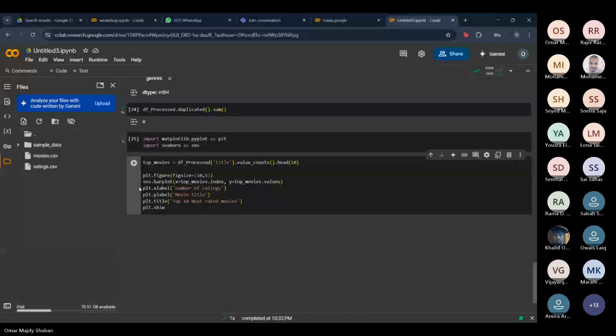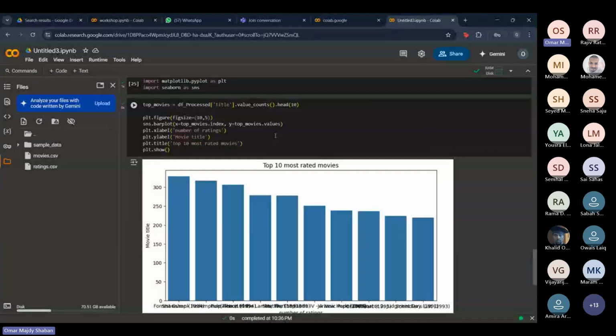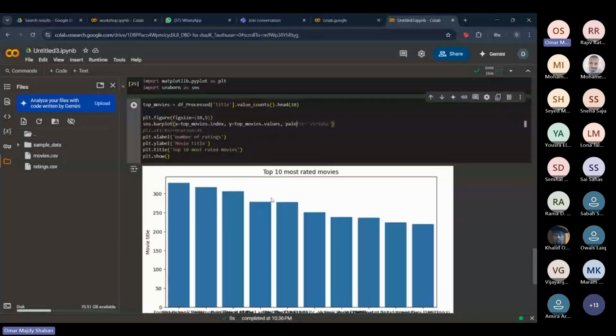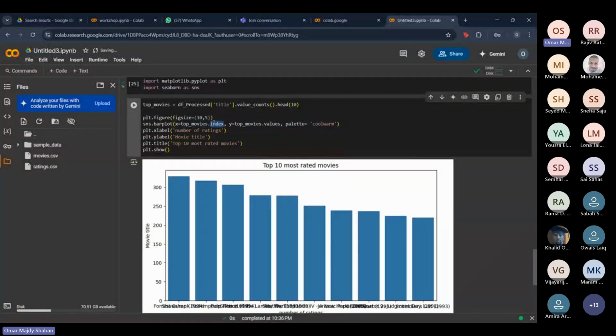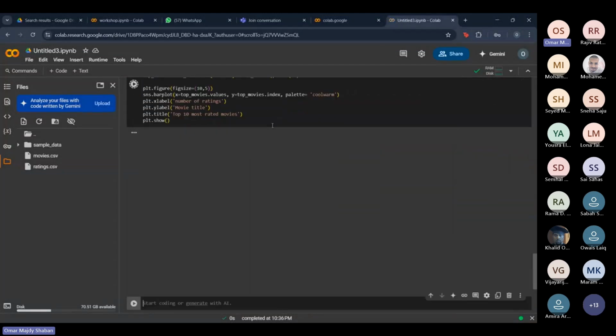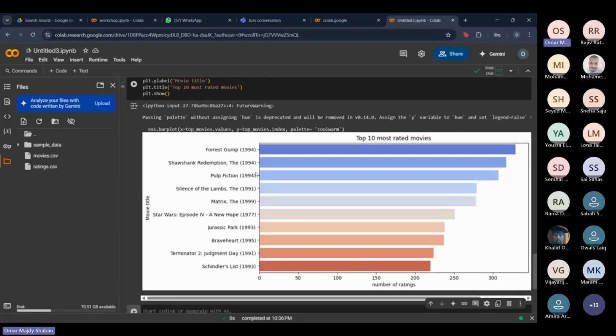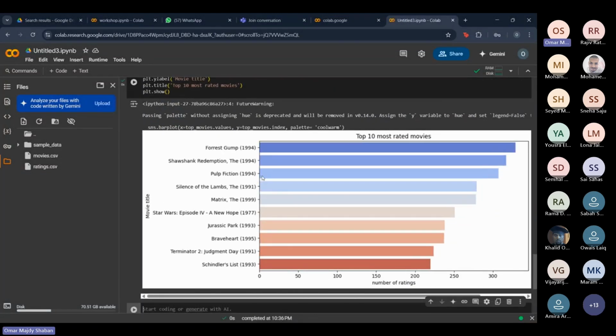And here you go. Oh wait, I think I forgot something. I have to give it a color palette. We'll use woolworm. Oh, actually I mixed them up. I actually put the values as the X column and the index as the Y column. Yeah, much better. Now it's actually understandable.